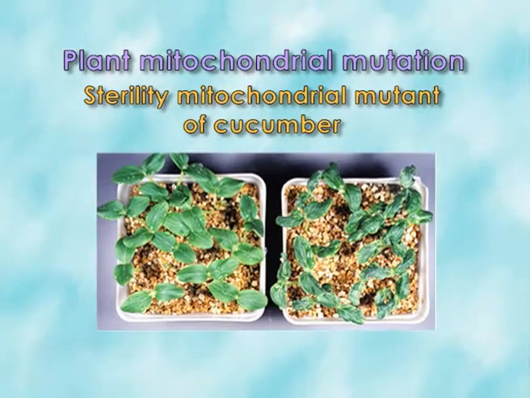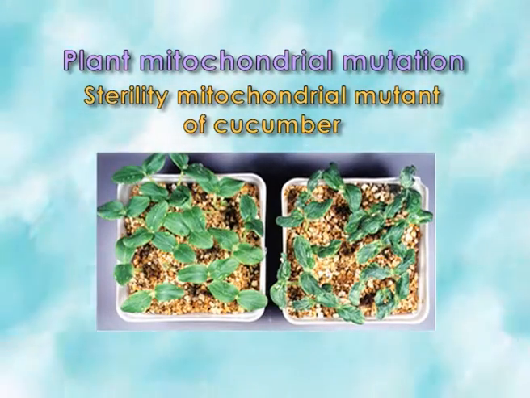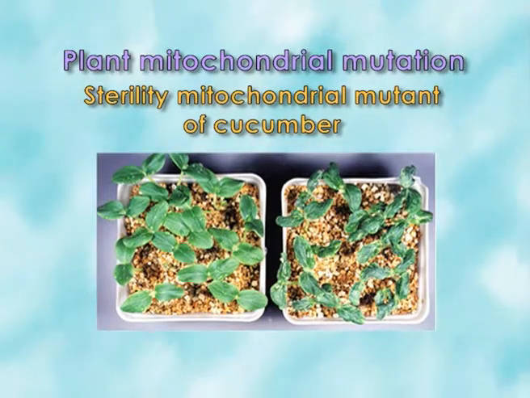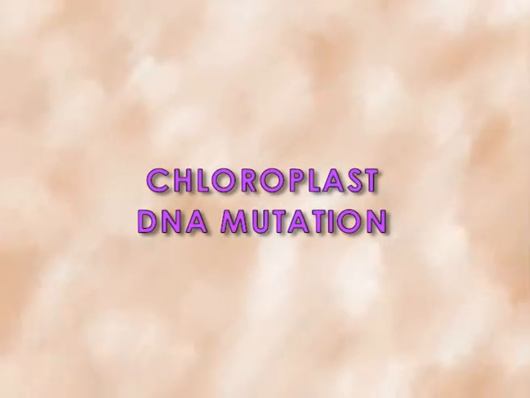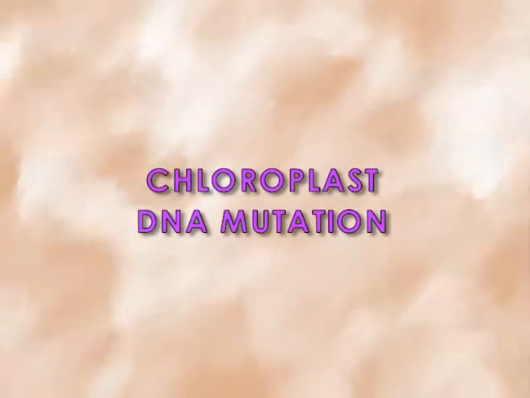From a sterile plant we can get a fertile plant by the insertion of microhomologous repeats. So from sterility, fertility can be gained within the sterility related mitochondrial DNA or genes. In the case of chloroplast DNA, mutation can happen directly in the chloroplast DNA or indirectly through the nuclear DNA, which makes proteins for the chloroplast.